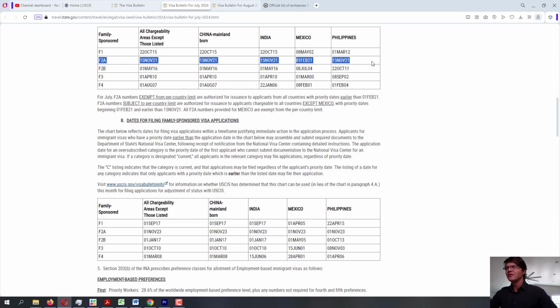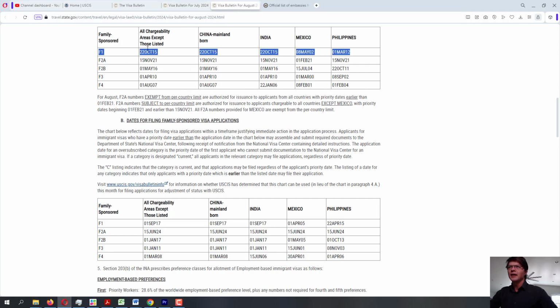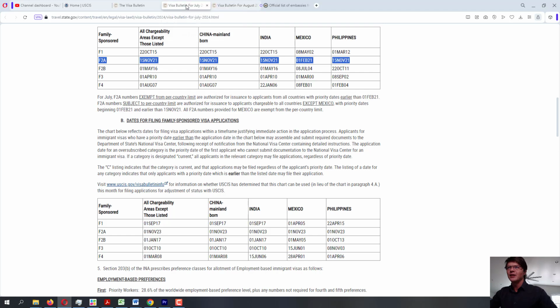Let's move on to F2A. I'm going to highlight F2A for July, and I'm going to highlight F2A for August. This is August 2024, and let's see if there is any movement for anyone in F2A, any chargeability areas. Wow, no movement whatsoever for F2A either. Really no movement at all. Wow, that does not look good. Okay, let's highlight F2B and see what's going on. I expected better from August, honestly, a lot better from the August visa bulletin. This is not looking good so far.